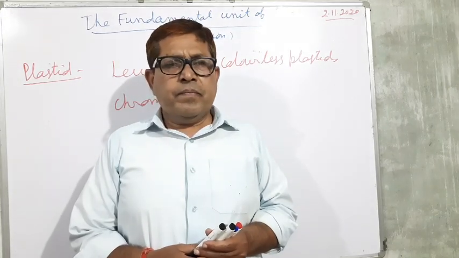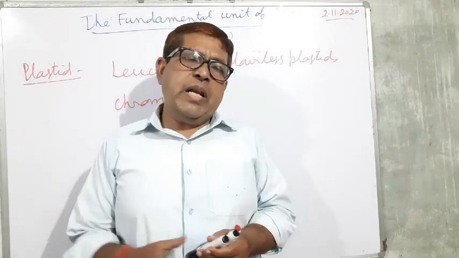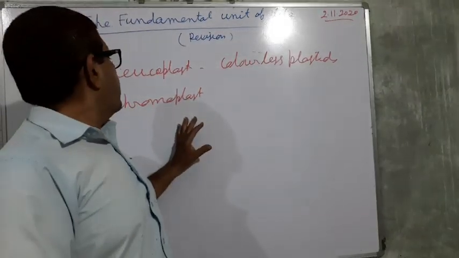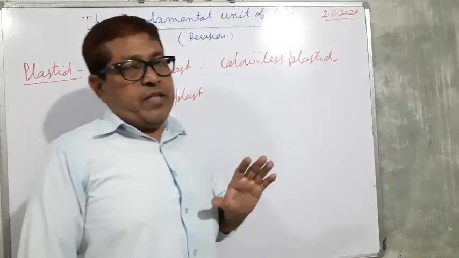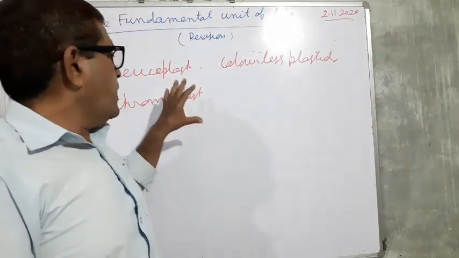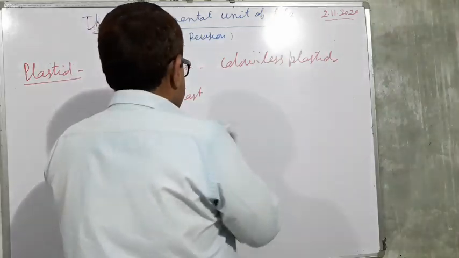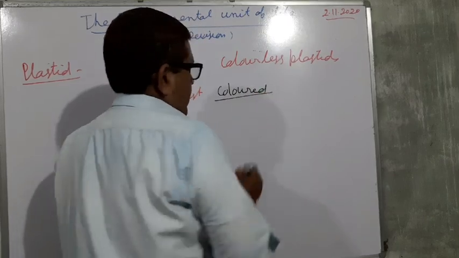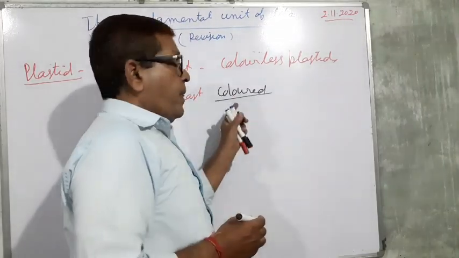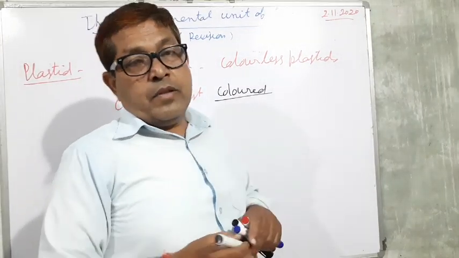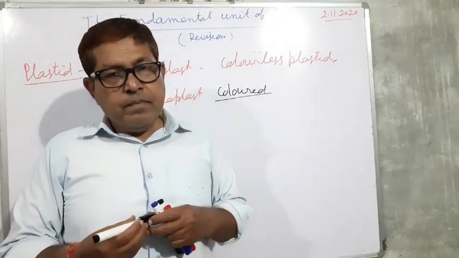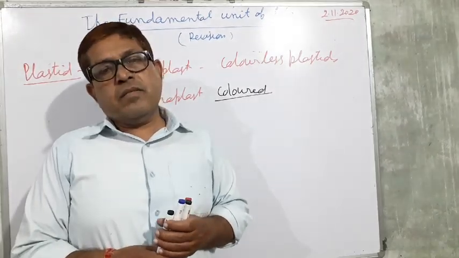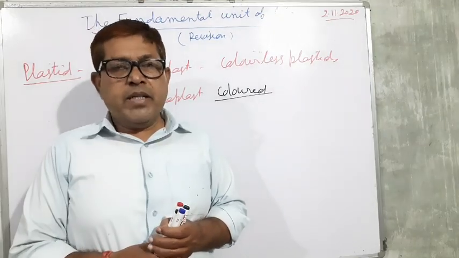They attract the insects. They help in pollination. So the chromoplast is the colored plastid, and the leucoplast is the colorless plastid, and the function of the colored plastids is making food material and attracting insects for pollination.